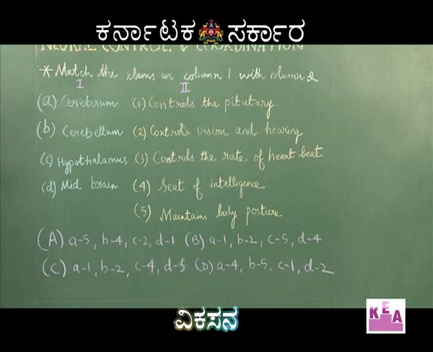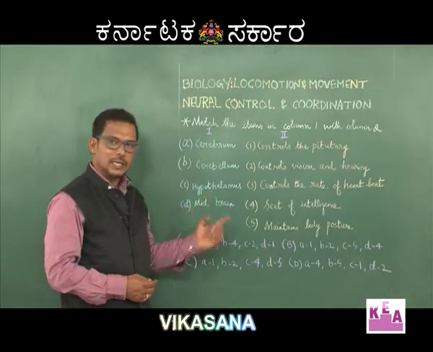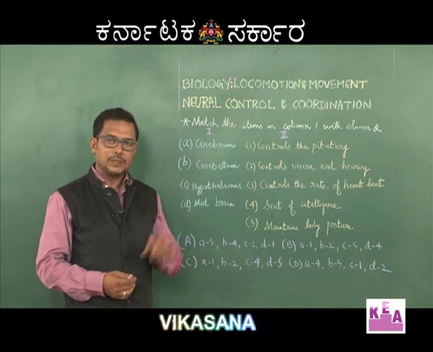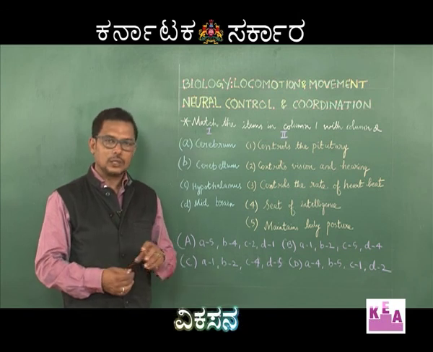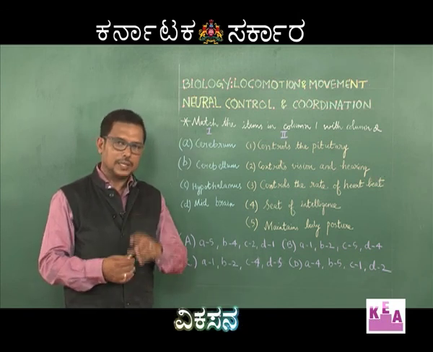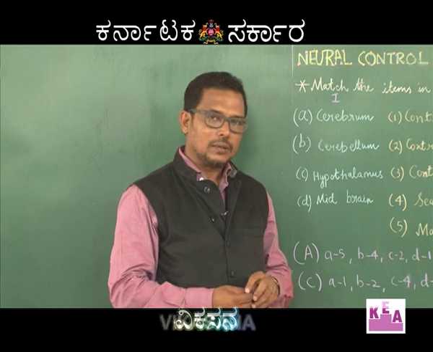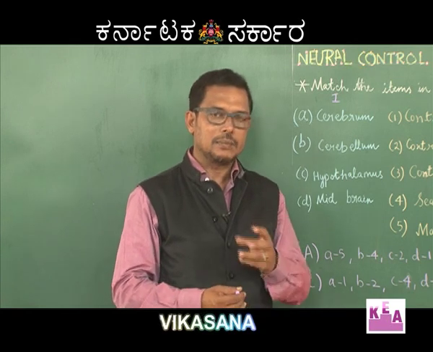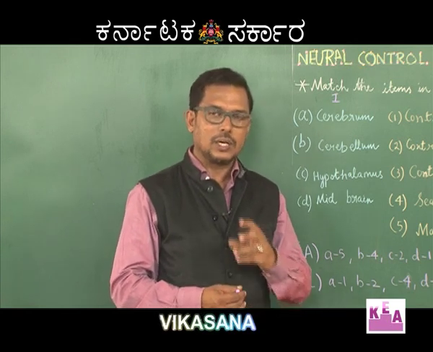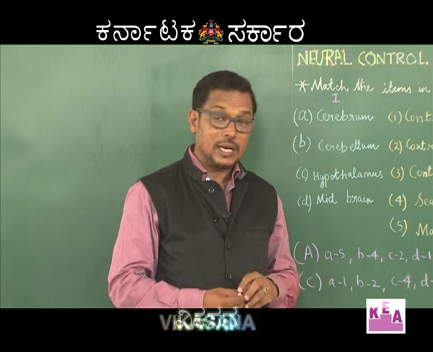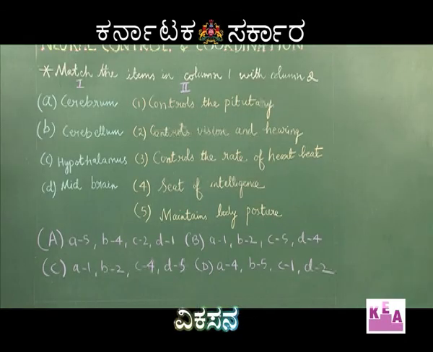Cerebellum controls body posture, coordinated muscular movement, whereas hypothalamus is a region in which pituitary is present. It controls the functions of the pituitary. So, hypothalamus is also called master of master gland. Pituitary is master gland, which is master endocrine gland. That master endocrine gland is under the control of hypothalamus,